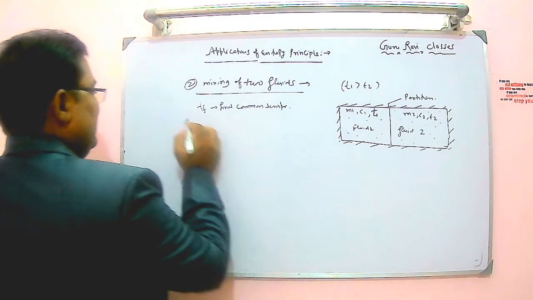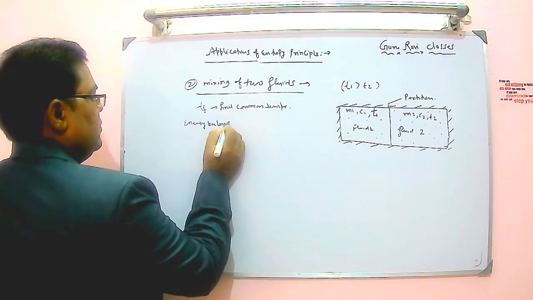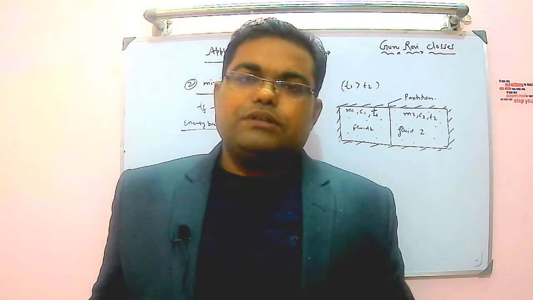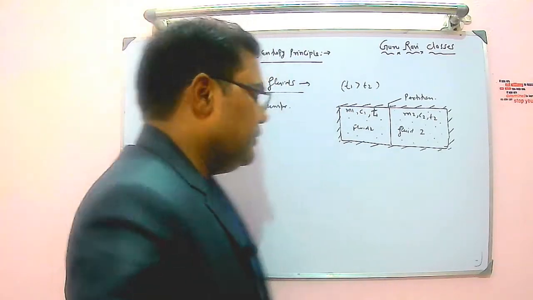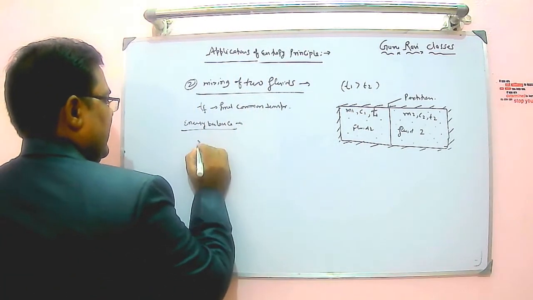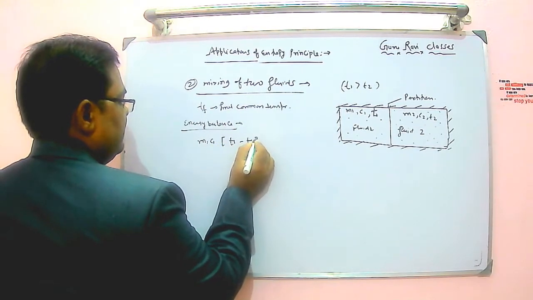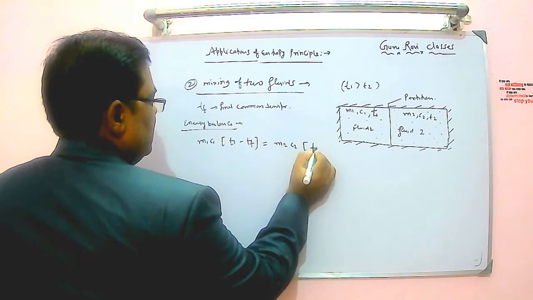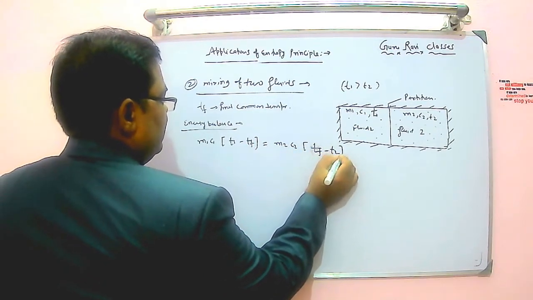Energy balance means heat lost by fluid 1 is equal to heat gained by fluid 2. So I can say M1 C1 (T1 minus Tf) is equal to M2 C2 (Tf minus T2).